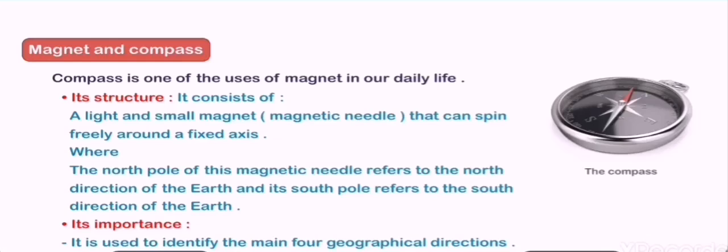So what is the importance of the magnet? Compass is one of the uses of the magnet. What's the importance of the compass? It is used to identify the main four geographic directions.